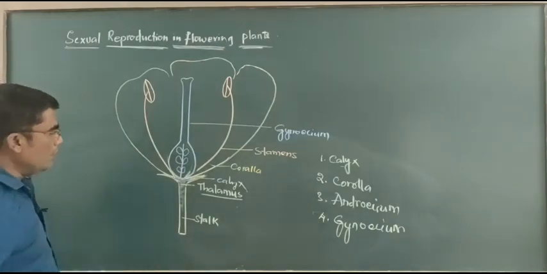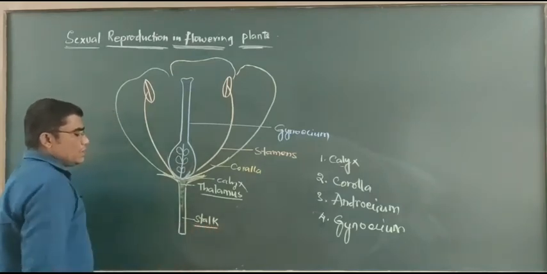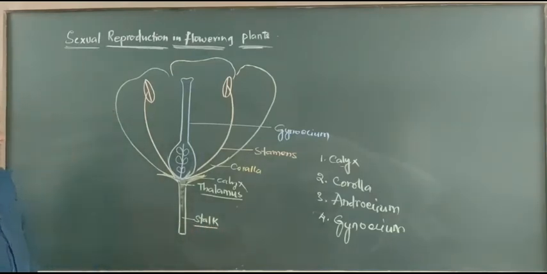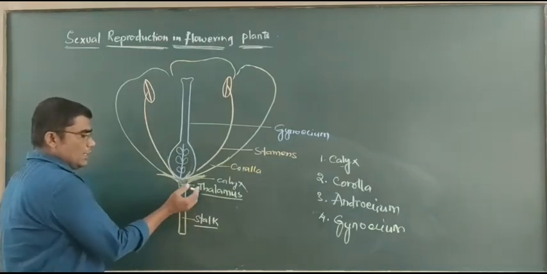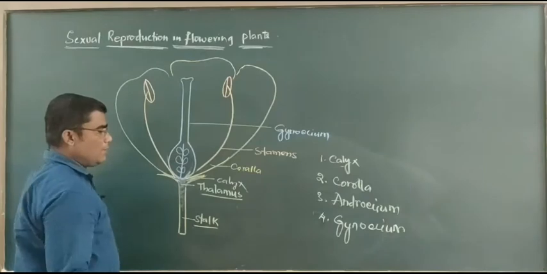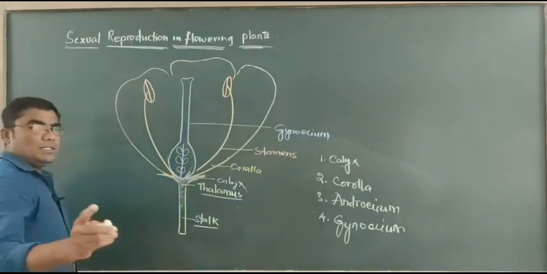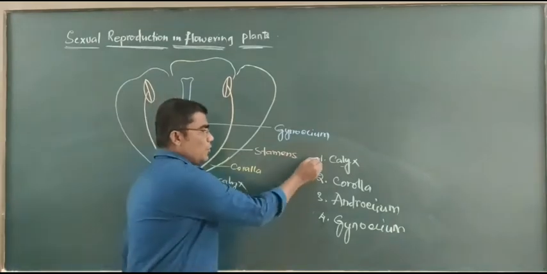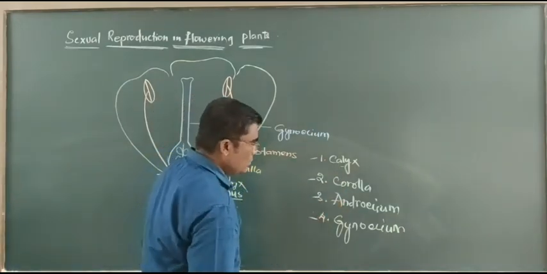Once again, we will repeat the concept. This is the stalk of the flower, nothing but the pedicel. The tip of the pedicel becomes the platform for the insertion of the floral parts. A typical flower comprises four floral parts: calyx, corolla, androecium and gynoecium.